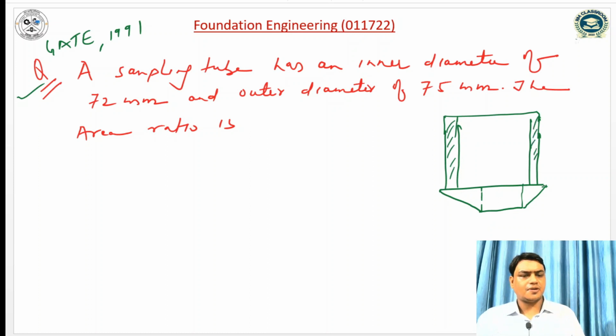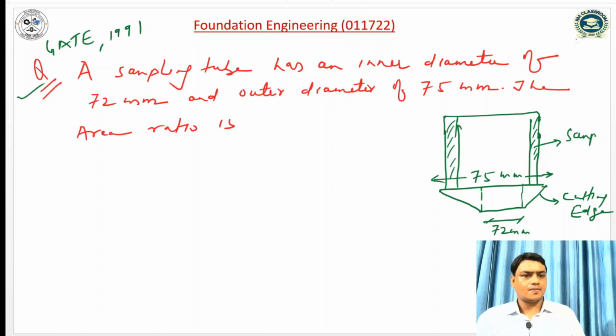This is the sampler. This is called cutting edge or shoe. The inside diameter is given as 72 mm and the outside diameter is 75 mm. As I told you, the area ratio is defined for the cutting edge or cutting shoe.